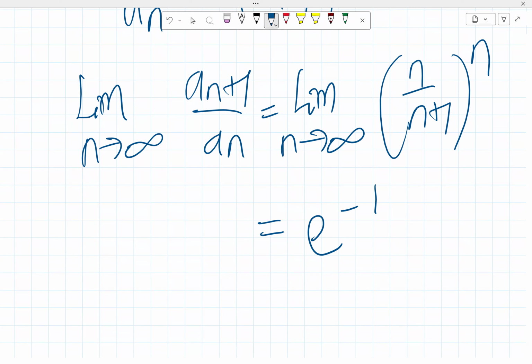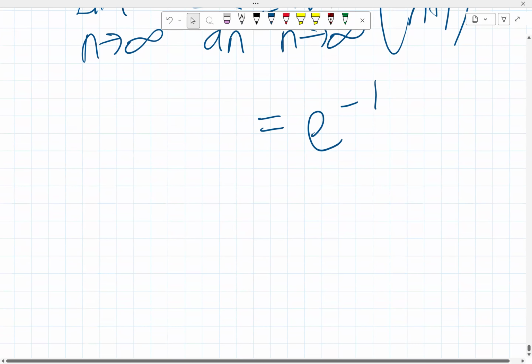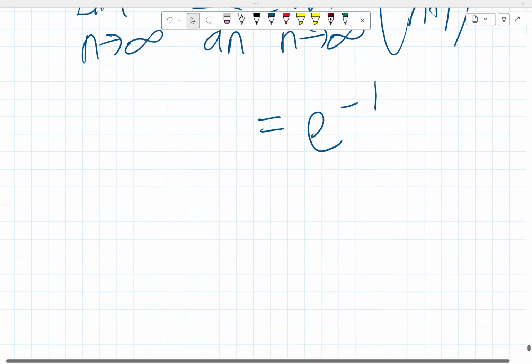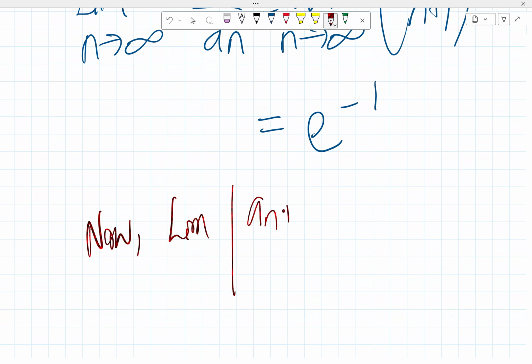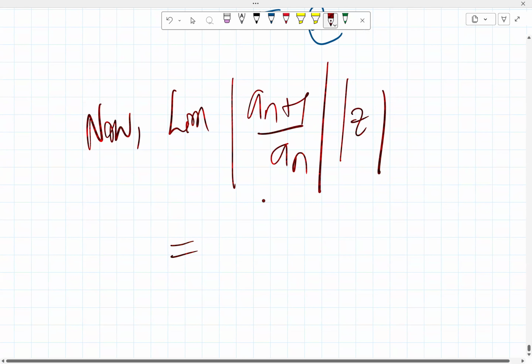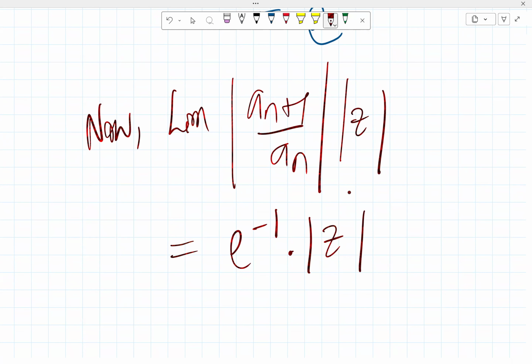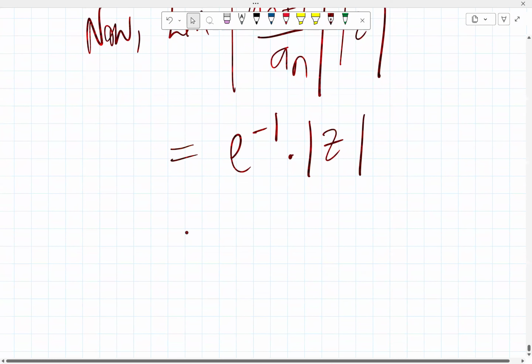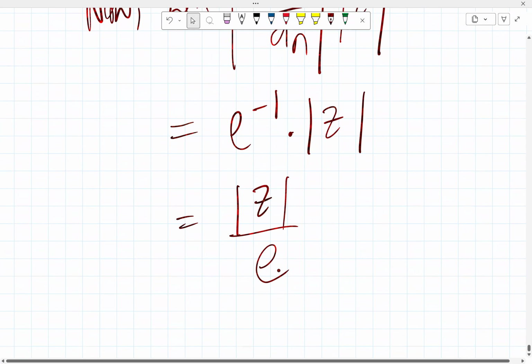So if that is the case, we can now apply the ratio test. The limit of the absolute value of a_{n+1} over a_n multiplied by z is equal to, so this whole expression is e^(-1). So we have e^(-1) times the absolute value of z. That means we have the absolute value of z all over e.